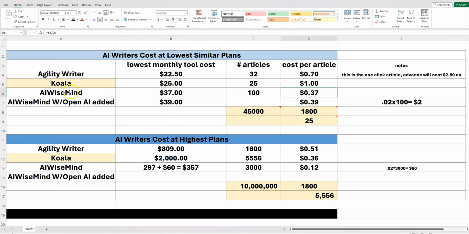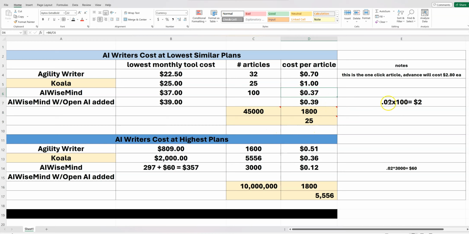And you do have to use your key right here. This is the only tool out of the 3 that you have to put in your OpenAI key. And there's going to be a cost on top of what you're paying right here. So seemingly, just right off the bat with just these 3 right here, you would say, oh, AI WiseMind's more expensive, but not when you look at the amount of articles you get with the tool. You get 3 times as many articles on AI WiseMind's $37 plan, and it's only 37 cents per article.